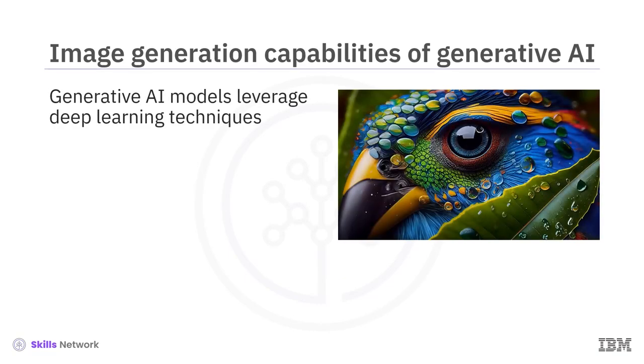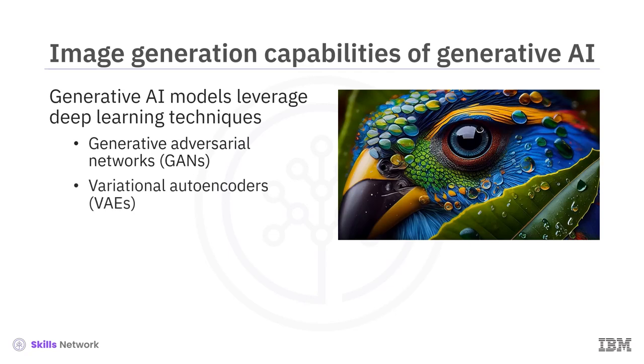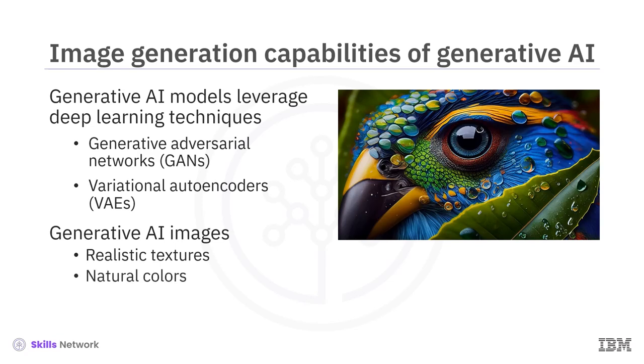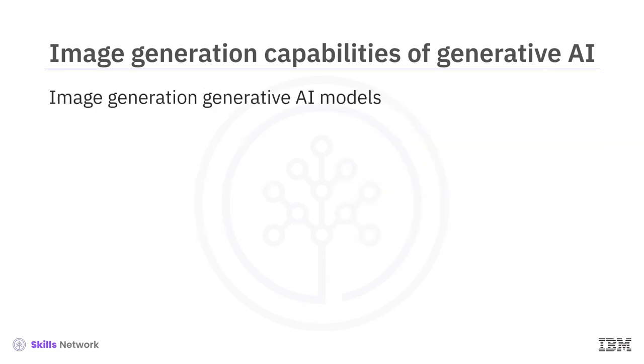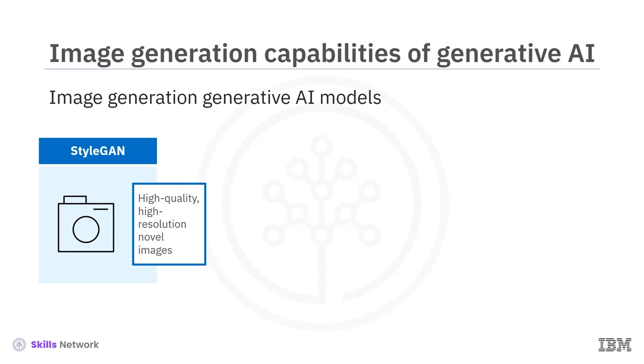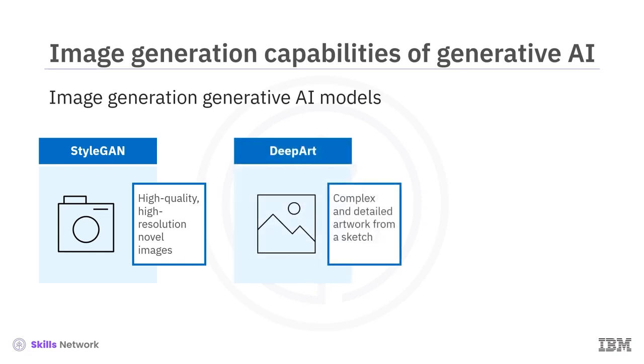Generative models can generate high-quality, convincing images based on deep learning techniques such as generative adversarial networks, or GANs, and variational autoencoders, or VAEs. These generated images exhibit realistic textures, natural colors, and fine-grained details, giving the impression of a real camera capture. StyleGAN, for example, can generate high-quality, high-resolution new images of imaginary faces, animals, or nature, while DeepArt can create comprehensive artwork from a simple sketch.